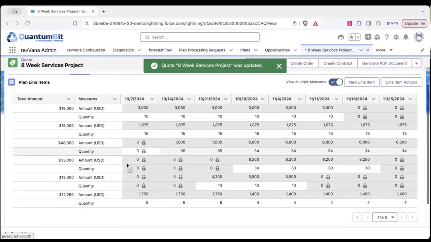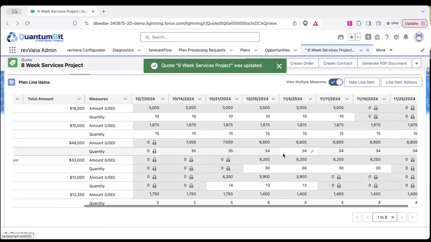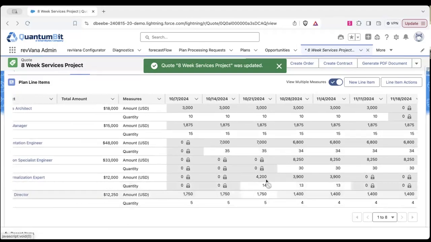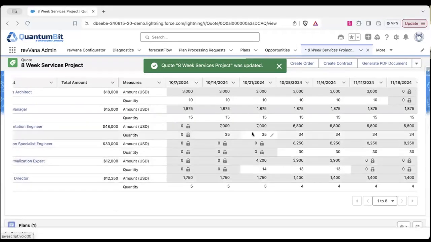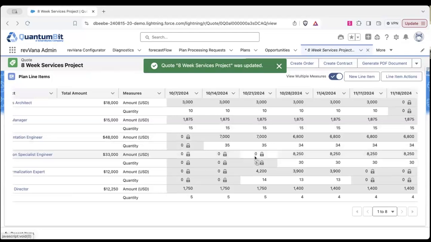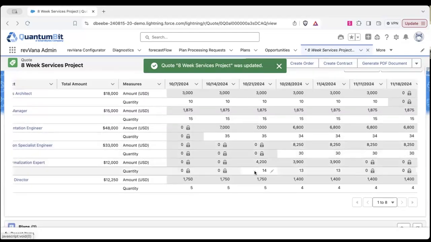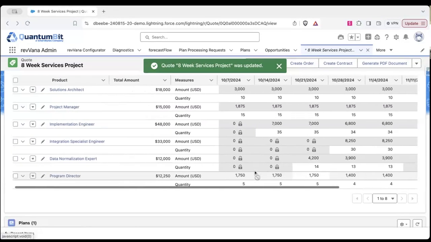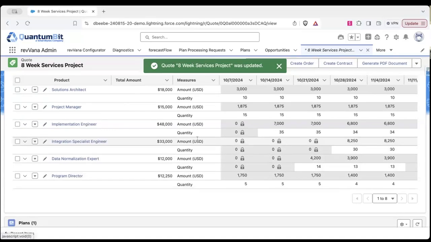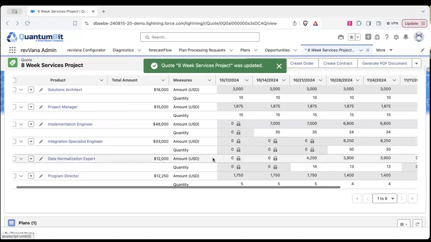With revVana, what's possible is changes can be made directly to the plan that will then go back to the quote to give you an overall updated amounts for quantities for revenue that you'd be getting from this project. So in this case, let's look at two resources that we have on this project. We have an integration specialist and a data normalization expert.